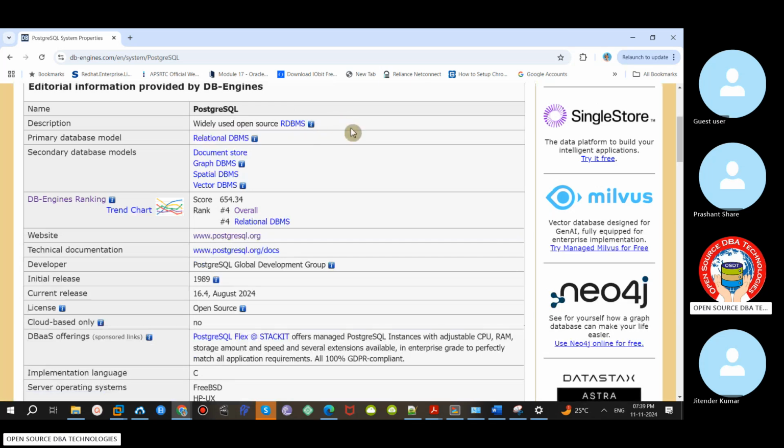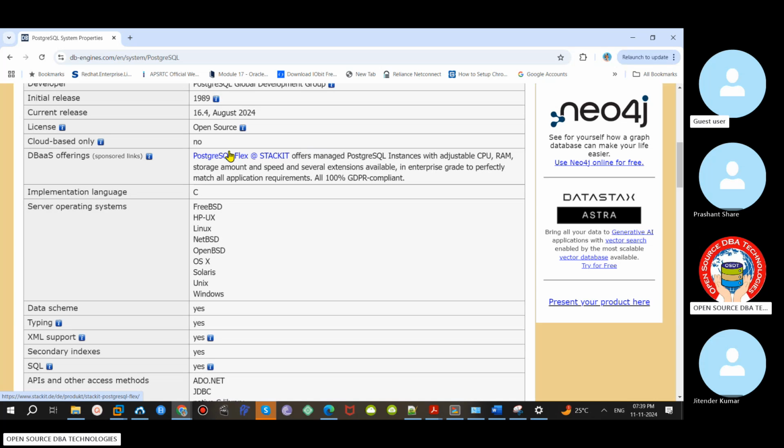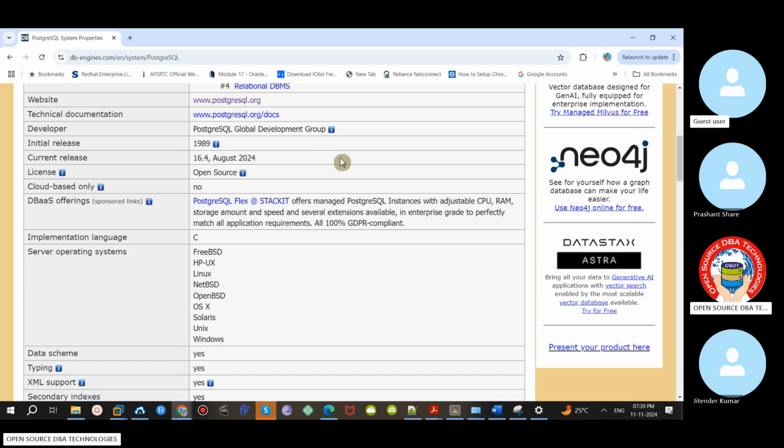It is an RDBMS, even an advanced RDBMS. It supports all kinds of data. Initially it was Ingres to Postgres, which is not mentioned here, around 1989 or 1990. Now the latest version is 17, but it is not yet updated here. 17.3 is the latest version.